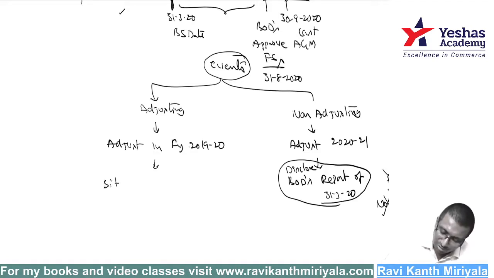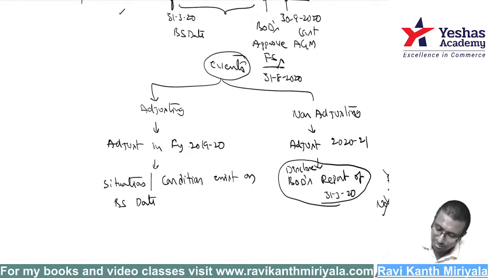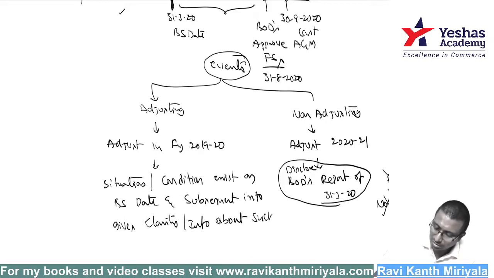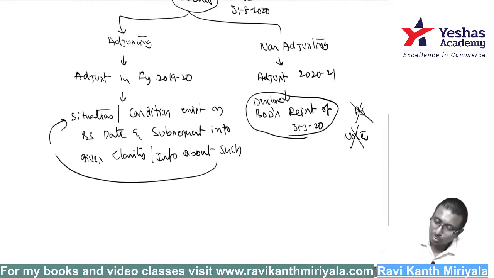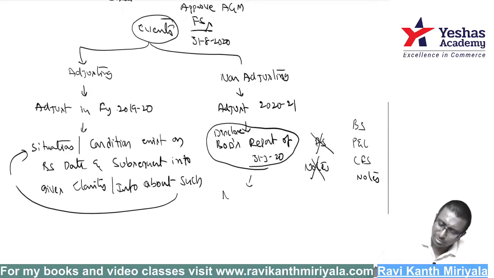It is a situation or condition that exists on the balance sheet date, and subsequent information gives clarity or gives information about such situation or condition. What about a non-adjusting event? A non-adjusting event means we'll simply say there is no such situation or condition existing.